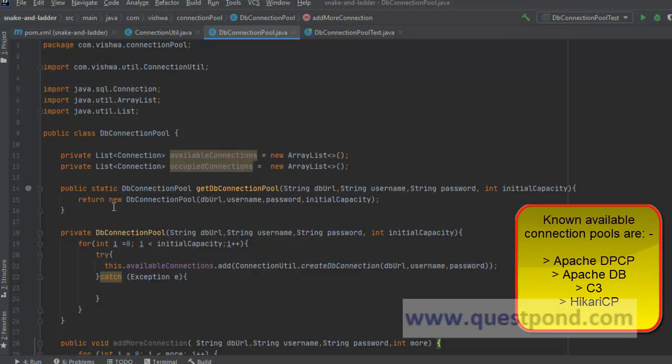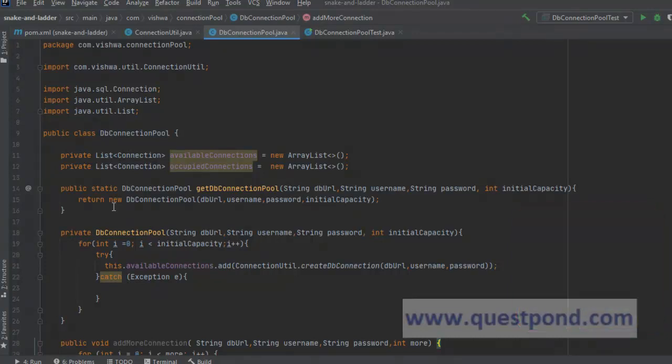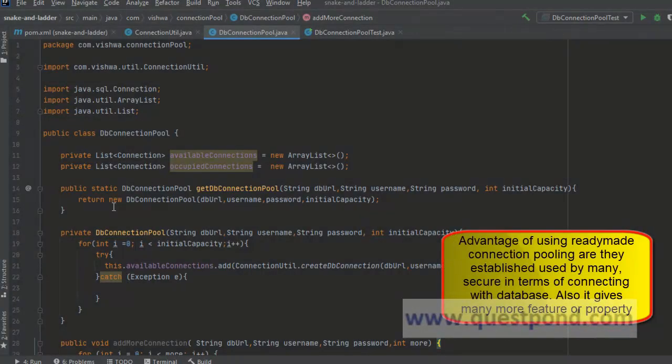Similarly, many people also make use of C3P0 connection pooling. There is another super fast, lightweight connection pooling by Hikari. So these are different connection pools which are already available. So instead of making a connection pool ourselves, we can make use of these third-party dependencies, which allows us the same features what we saw already, and also gives many more options and properties to deal with.